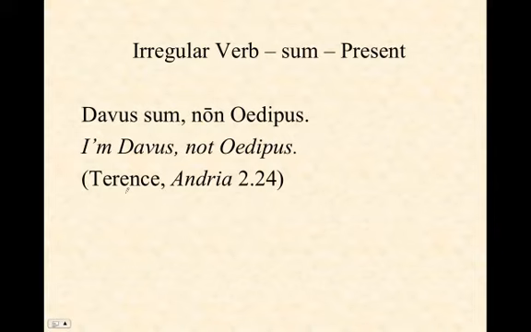Here's an example from Terence's play Andria. Davus sum non Oedipus. I'm Davus, not Oedipus. And again, we don't have the pronoun ego. Sum all on its own means I am or I'm.